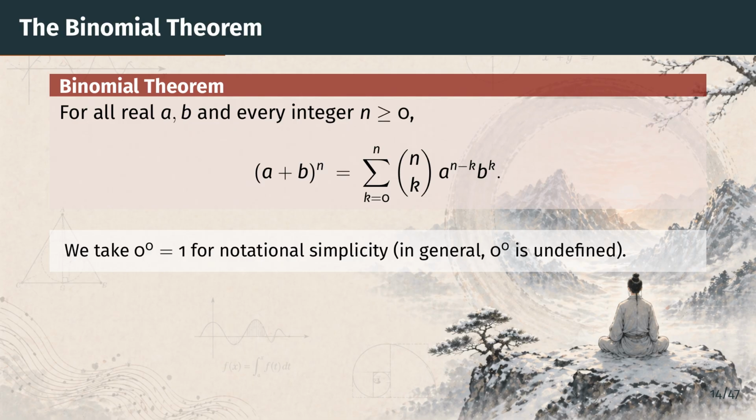One small notational point. When a or b is 0, the formula produces a term with 0 raised to the 0 power, which is normally left undefined. Throughout the binomial theorem, we simply adopt the convention that 0 to the 0 power equals 1. That keeps every term meaningful and the formula correct even in boundary cases, such as a plus 0 raised to the n, the power, which should of course equal a to the n.